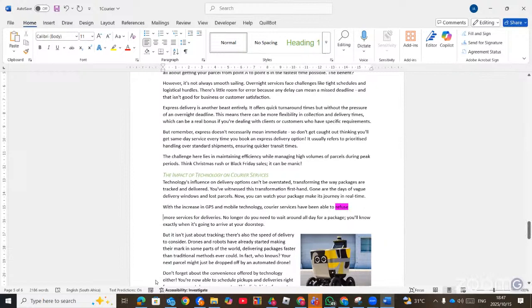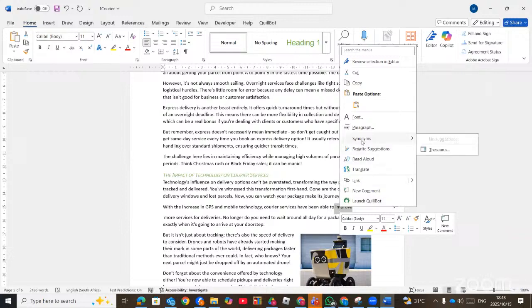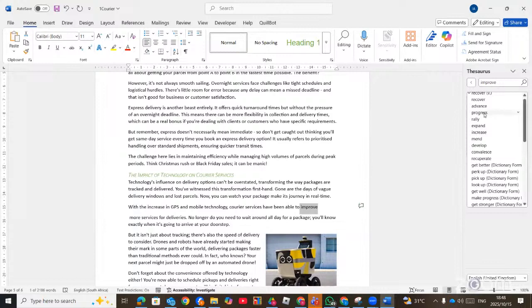the next question. So here, improve, you can replace it. If you don't have it selected automatically, you can just replace it and say improve. But basically, all that you need to do is right click, you see synonyms. If it's not there, go to thesaurus, then you can find different meanings there that you can accept.